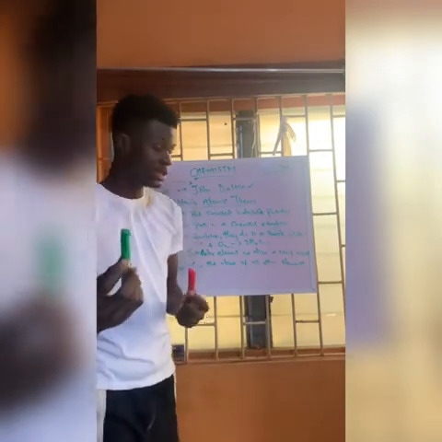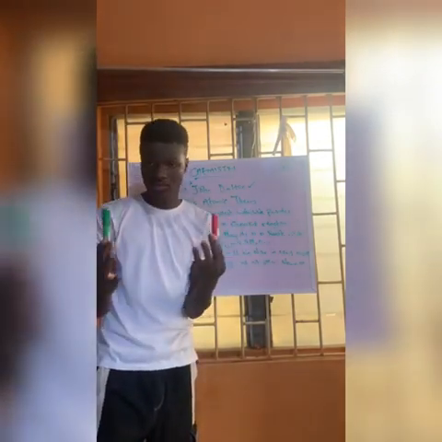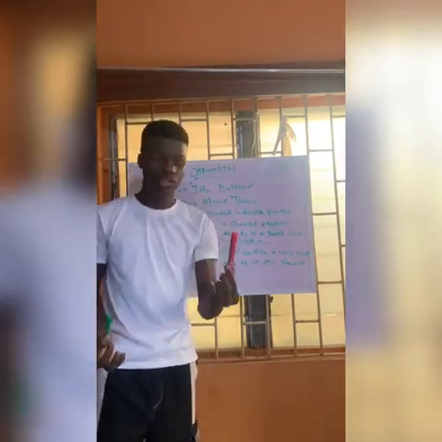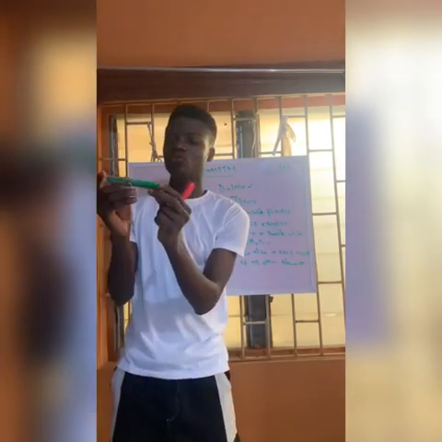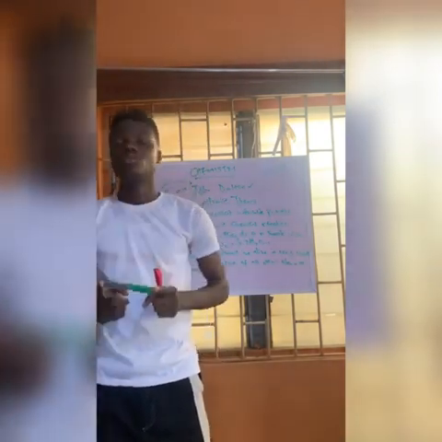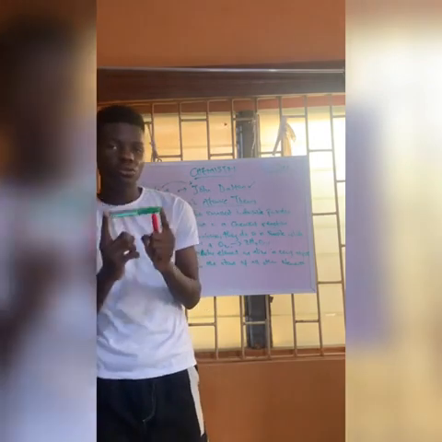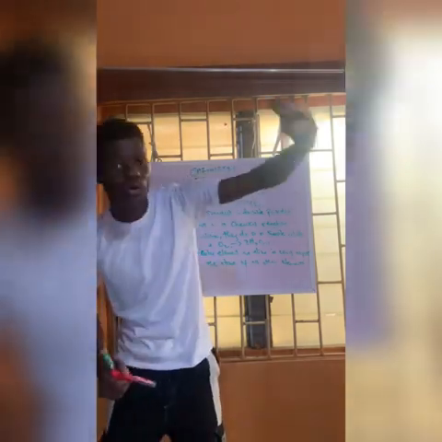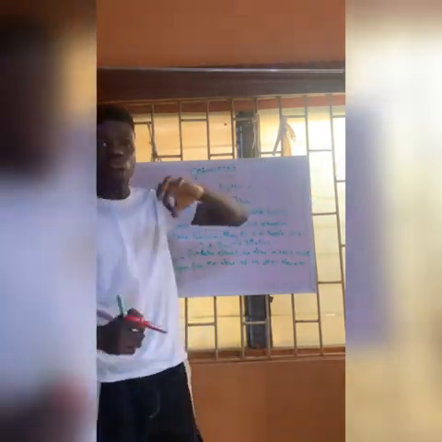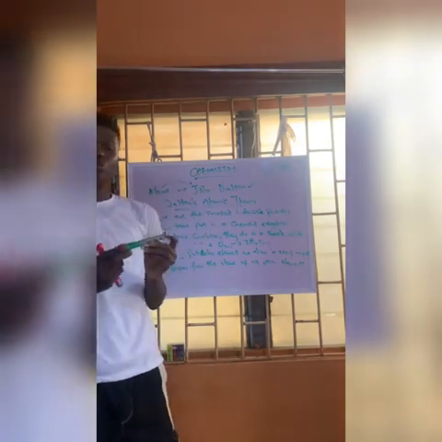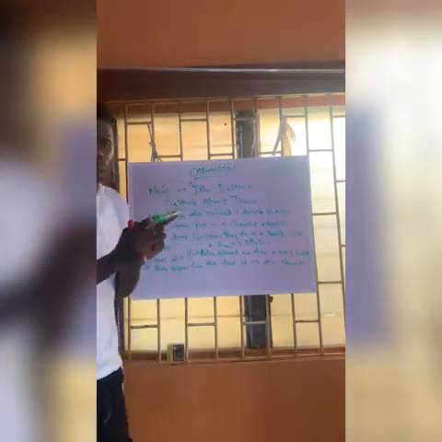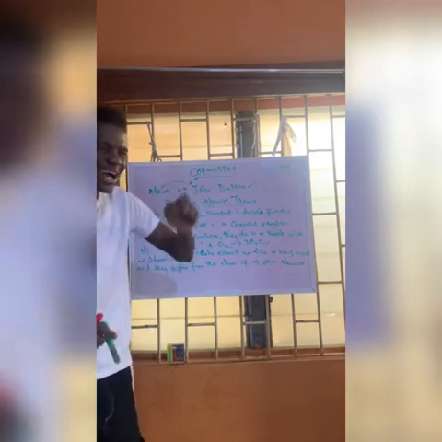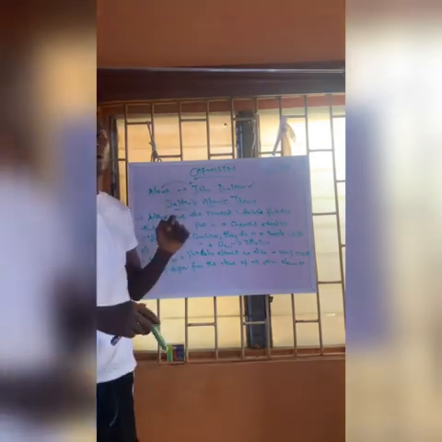This is an element, this is another element, right? This is element green, this is element red. Now, if you pick the atom of element green and check all its properties, and then compare it with the other atoms that come together to form that big element, you will notice that the properties of all the atoms of that element are going to be alike in every aspect. They are going to be alike in what?